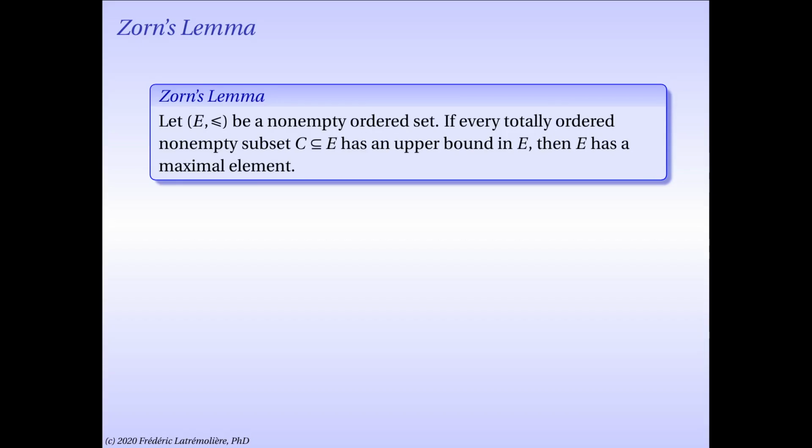So the set E is not assumed to be totally ordered. That is, it is possible that two elements in E cannot be compared: neither is greater or equal than the other. However, what this theorem says, which is very strong, is that if you take a totally ordered subset, that is, a subset C where any two elements of C can be compared for the order on E, and if that subset C has what's called an upper bound, that is, there is an element in E that's greater or equal than everything in C, then E has a maximal element, that is, an element X in E such that if Y is in E and Y is greater or equal than X, then Y actually equals X.